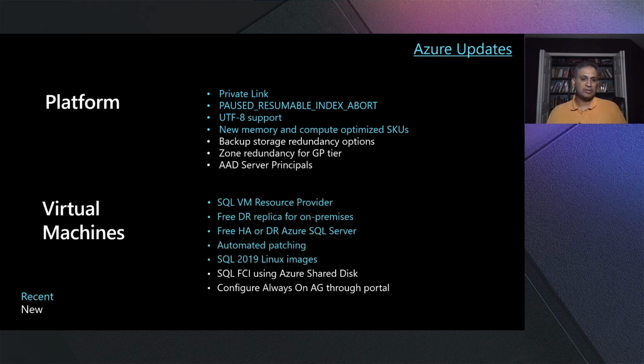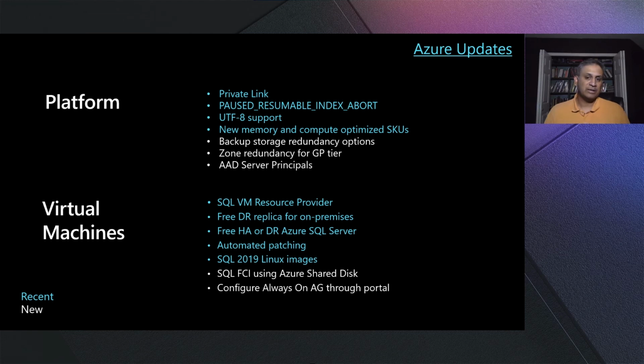And last but not least, on the IaaS side with virtual machines, a lot of the existing capabilities we recently announced were the new resource provider. I shared all the new auto management capabilities, license management capabilities that you can enable with the resource provider. So definitely install those. We also announced free HA replica. If you have a VM already as a primary, you can set up a new HA replica for free without having to pay for license. Not only that, you can also set up a DR replica for free. So you get 2 free VMs for every primary replica.